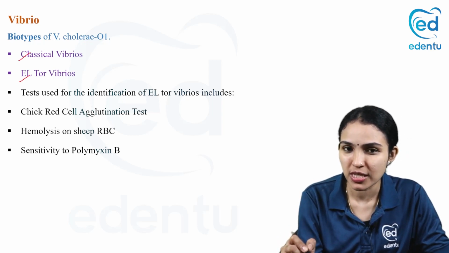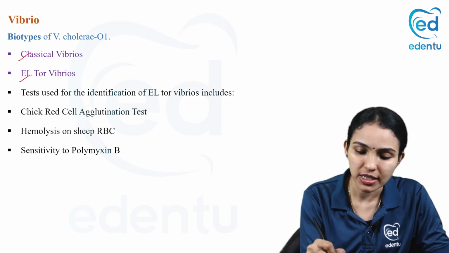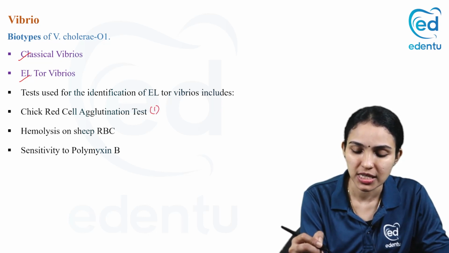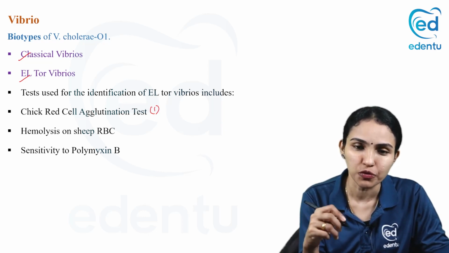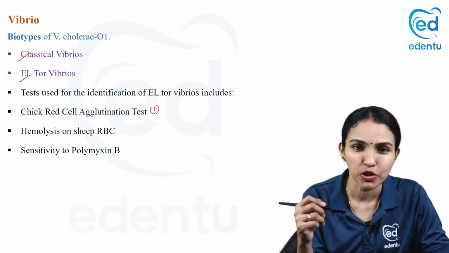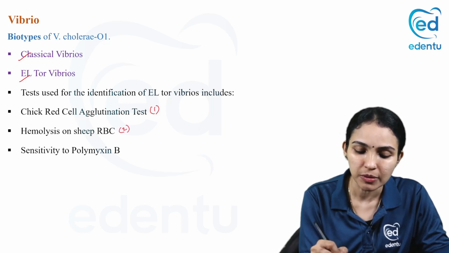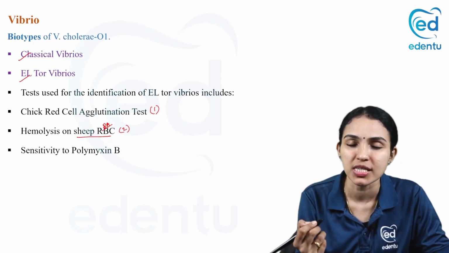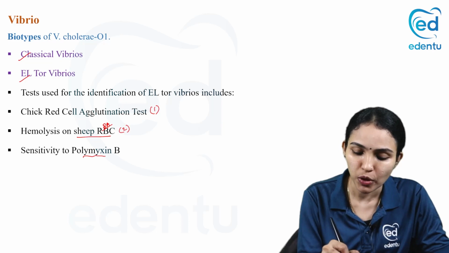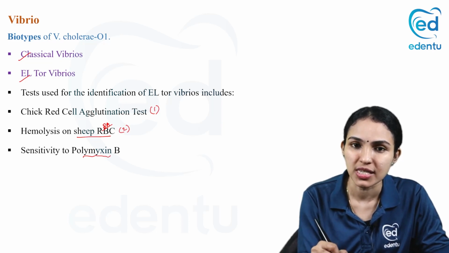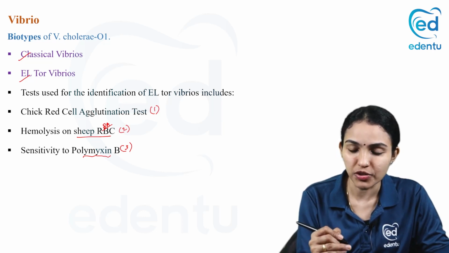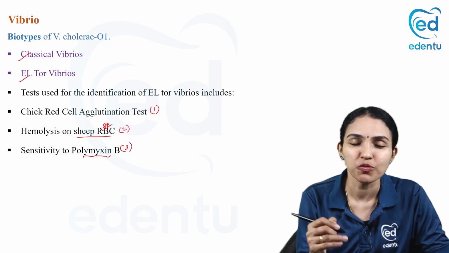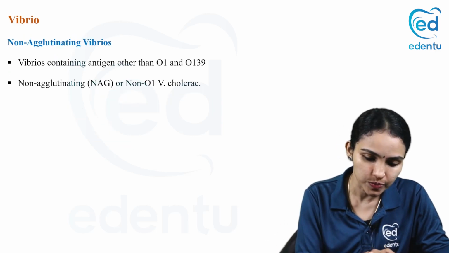And how do you differentiate these two? The three most important tests for differentiating El Tor from classical: El Tor shows a positive chick RBC agglutination. If you mix the colonies with chick RBC, they will produce agglutination. If you inoculate them on sheep blood agar, they cause hemolysis of sheep RBC. And if you put a polymyxin B antibiotic disc, El Tor is resistant to polymyxin B. So these three are the important tests by which you differentiate El Tor from classical Vibrio.